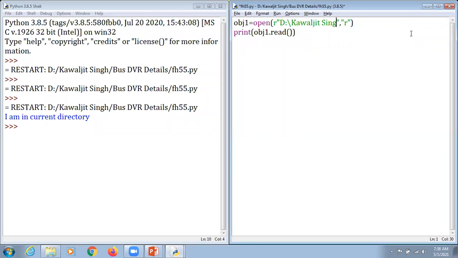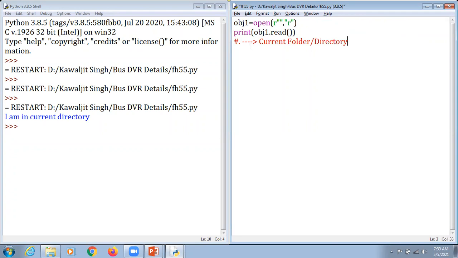Kindly concentrate. It's very important, my dear respected students. It says the functioning of a single dot. A single dot represents that it displays the content of the current folder, or we can also call it a directory.